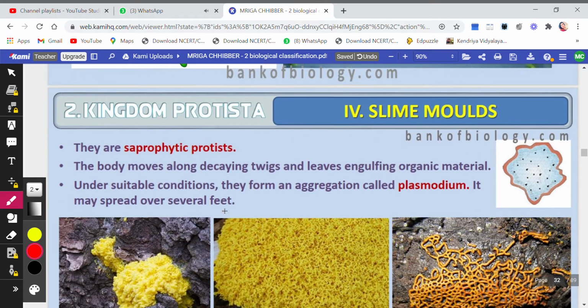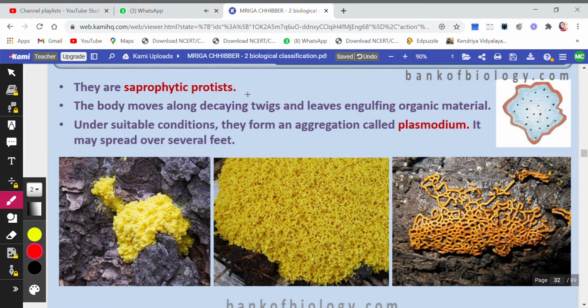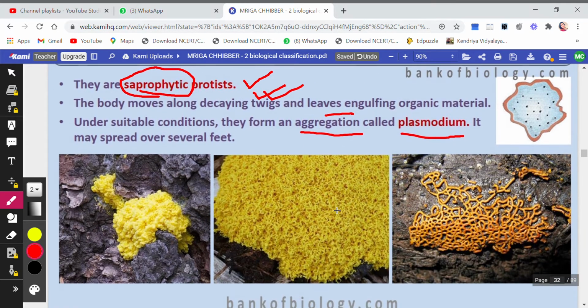Come to slime molds. Of course, they are saprophytic protists. That is, they depend on dead and decaying organic matter. So they are saprophytic protists. The body moves along the decaying twigs which are dying out, and the leaves, and engulfs the organic material. They will take all the organic material from dead and decaying plants. Under suitable conditions, they form an aggregation. That is, see, इकट्ठे हो जाते हैं, they form an aggregation called plasmodium, and it may spread over several feet, as you see here in the diagram.